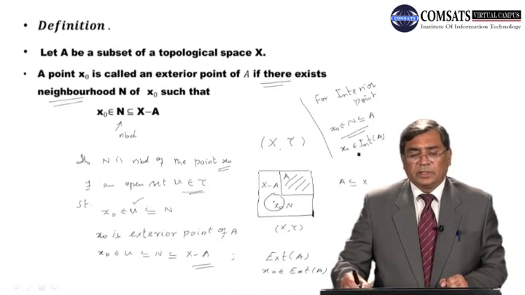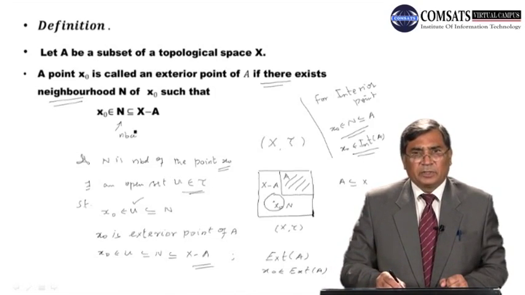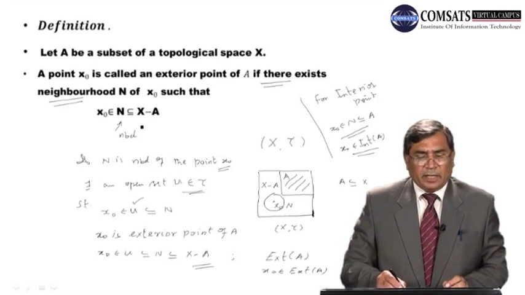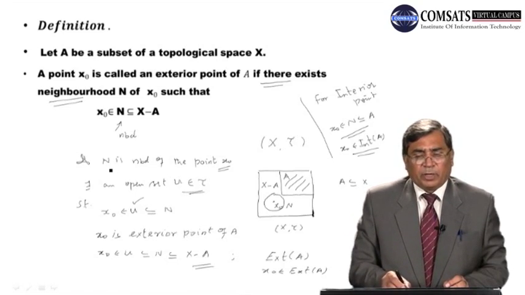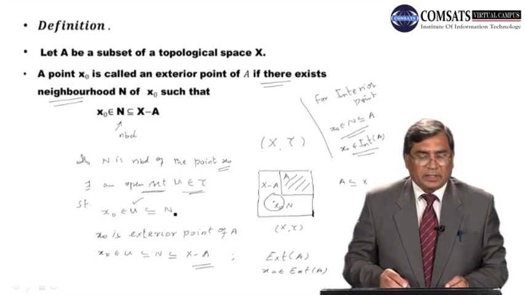So dear students, you noticed that if x naught is an exterior point of A, then there exists a neighborhood of the point such that this neighborhood is contained in x minus A. और neighborhood ये कब बनता है dear students? Definition से n is a neighborhood of the point x naught अगर एक open set exist करे, u, अगर ये open है तो इसका मतलब है ta का member है जैसा कि मैंने बताया है, such that x naught u को belong करे और u is contained in n. Right dear students.